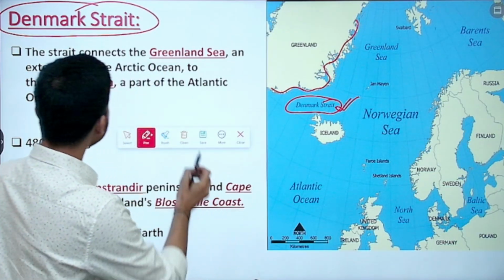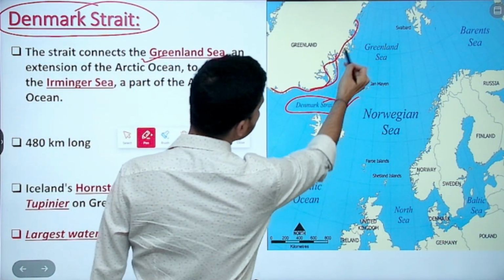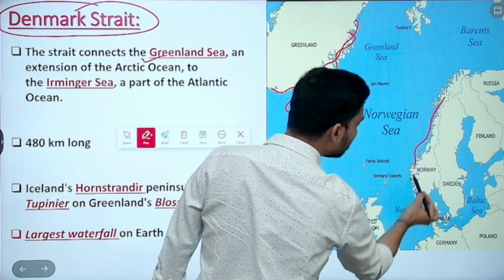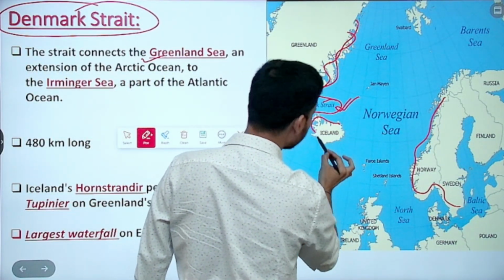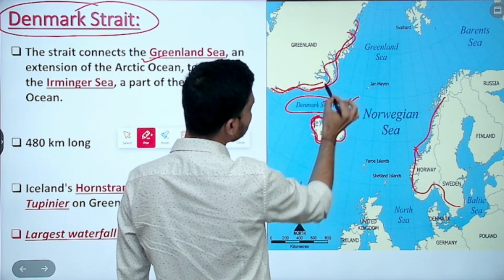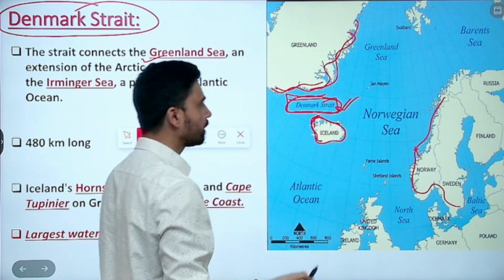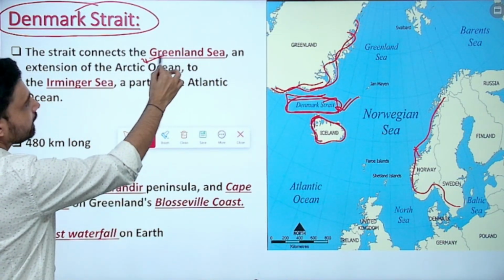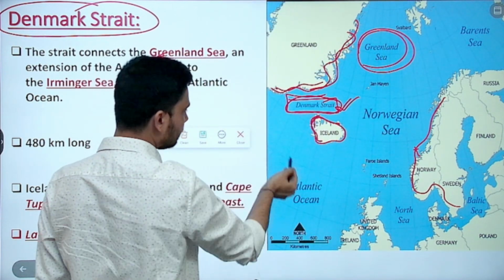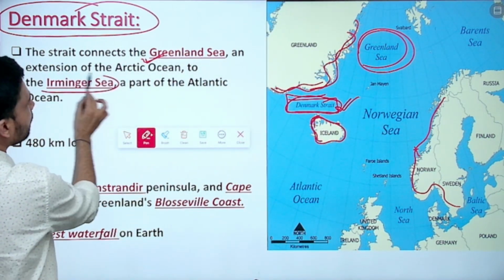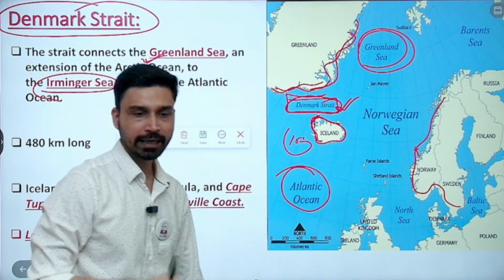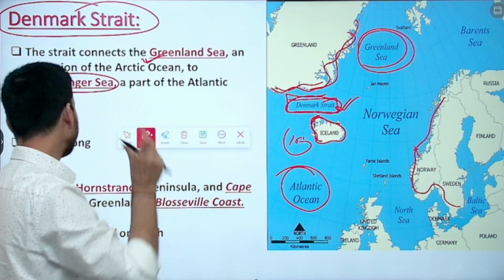So, Denmark Strait basically connects Greenland. Greenland you have on the northern side, and then you have the Scandinavian Peninsula on the southern side, or Iceland we can say actually, because this is Norway, this is Iceland. So between Iceland and Greenland lies the Denmark Strait. What does it connect? The answer would be the Greenland Sea here. Near Greenland, you have the Greenland Sea further up north, and then as you come to the south, you have the Irminger Sea. Irminger Sea is here, that is part of the Atlantic Ocean. So it connects the Greenland Sea and Irminger Sea.